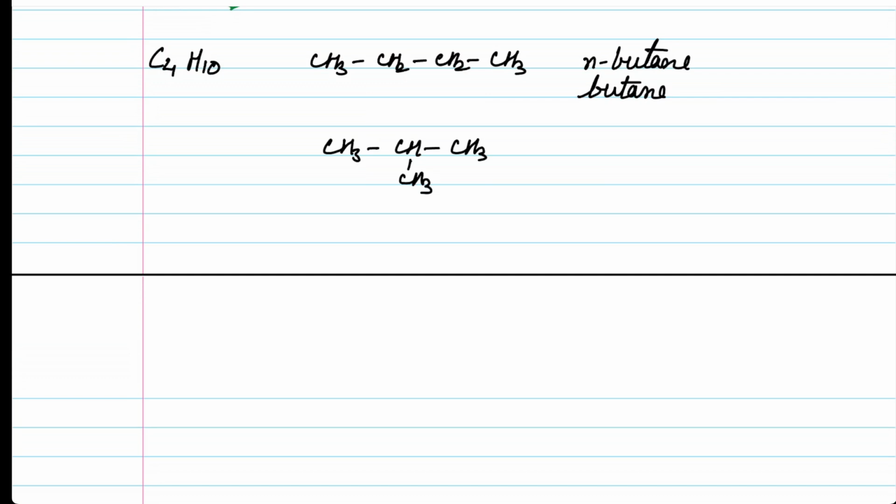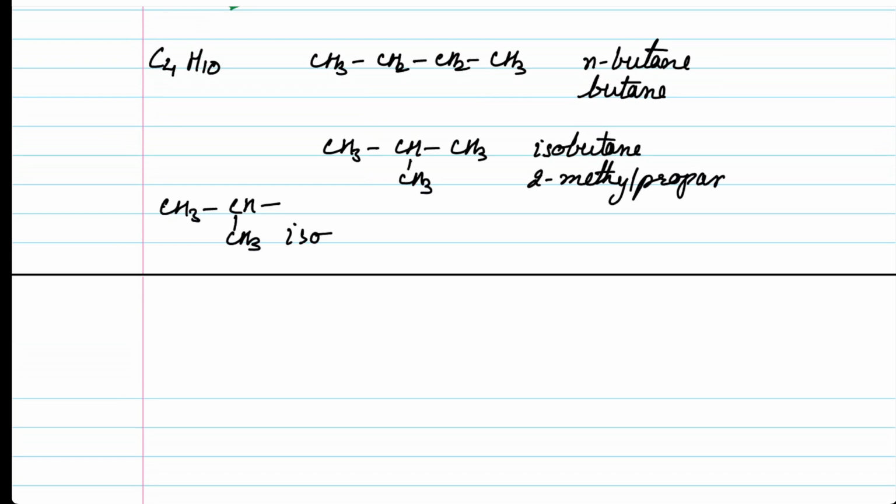Whenever the compound has this kind of a structure, it is called iso. So this compound has a common name of isobutane. And the IUPAC name is going to be 2-methylpropane.